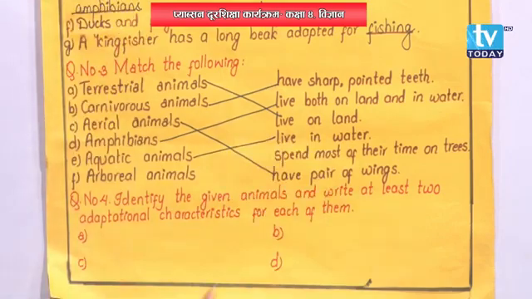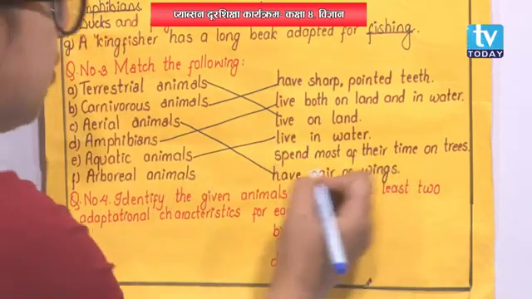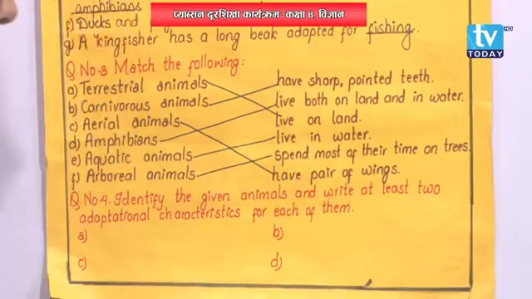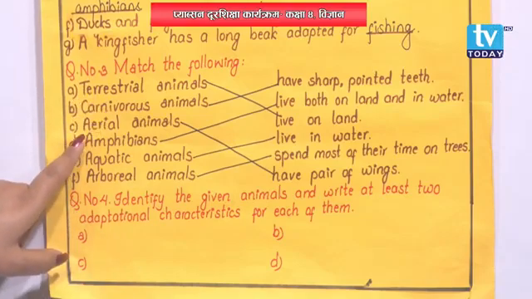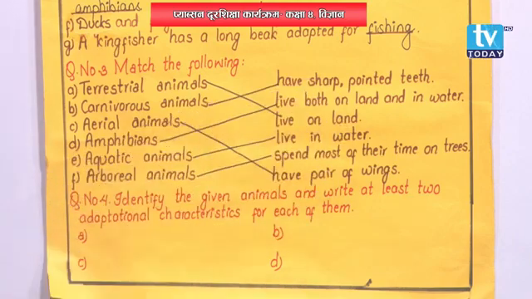Arboreal animals, the last option, that is spend most of their time on trees. Well, here are different types of animals given: terrestrial, carnivorous, aerial, amphibians, aquatic and arboreal, along with their features.